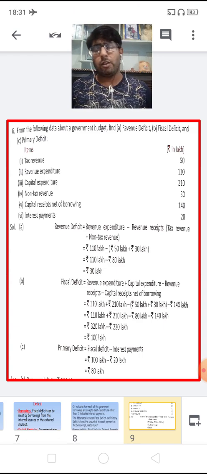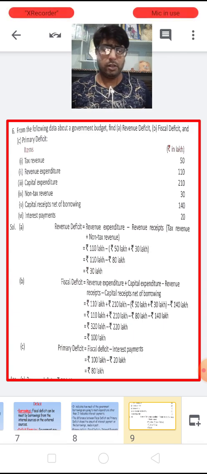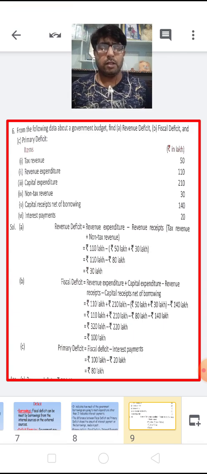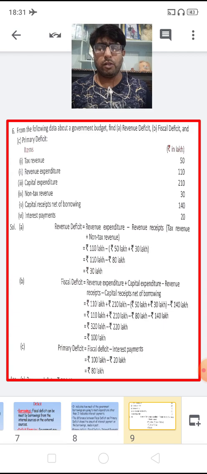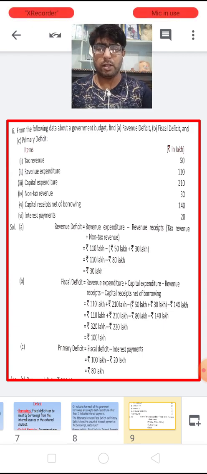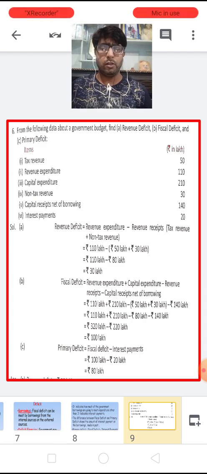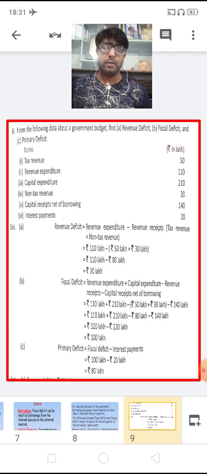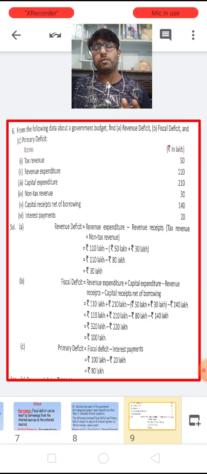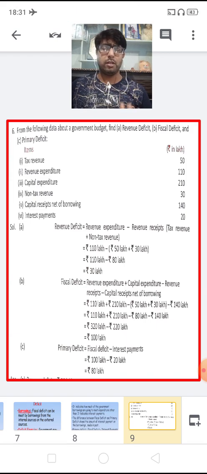We have a formula to calculate the revenue deficit: revenue expenditure minus revenue receipts. The revenue expenditure is already given as 110, and we need to find the revenue receipts. Children, there are two sources of generating revenue: taxable revenue and non-taxable revenue.